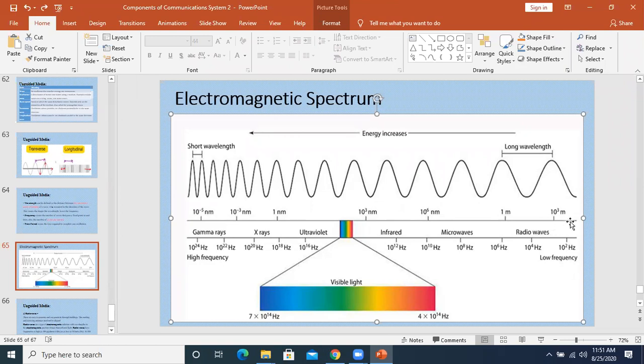These are the rays in the electromagnetic spectrum. All are not there in our syllabus. हमारे syllabus में सारी नहीं है ये. But in order to give you the concept, I am going to explain this thing.